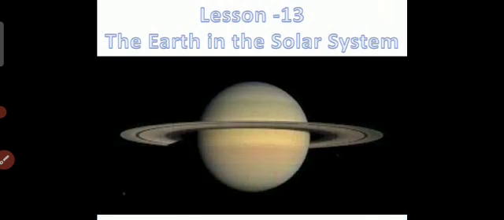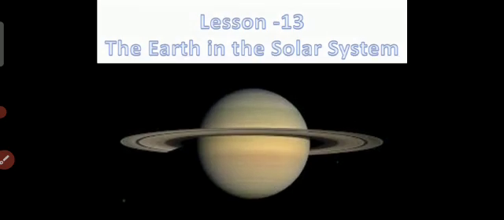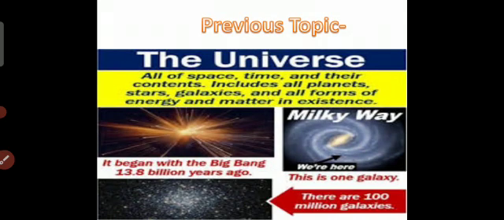Students, can you tell me what was our first topic? Yes, it was universe. The universe is a boundless expanse in which all matter, stars, planets, satellites exist. I have told you the Big Bang theory related to the birth of the universe.